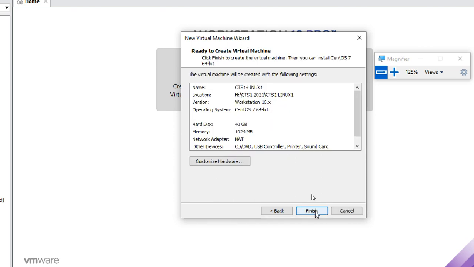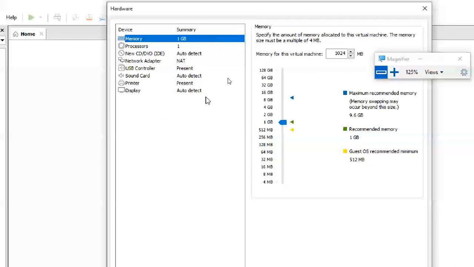Next, the suggested memory size is 1 GB. So I'm going to customize hardware now. Can you see this memory is 1 GB? If I want, I can increase the memory size also. But I'm not changing it now because you are doing it for the first time, right? I can put 2 GB, no problem. Here are the options 4 GB, 8 GB, like that. Otherwise you can type it also.